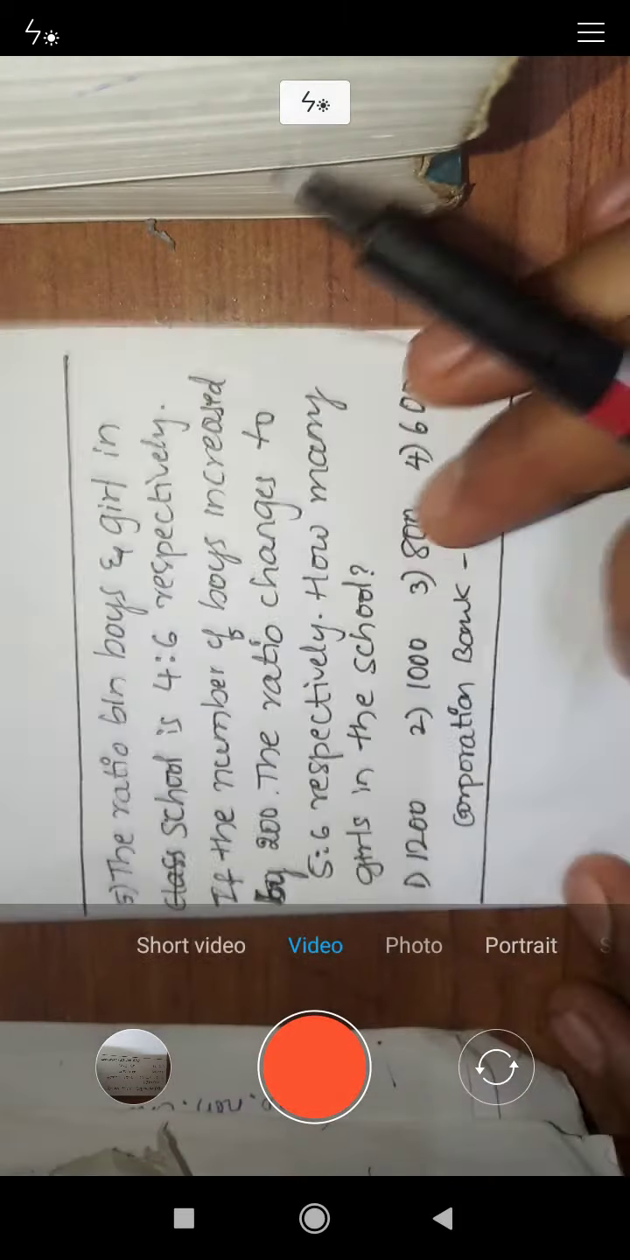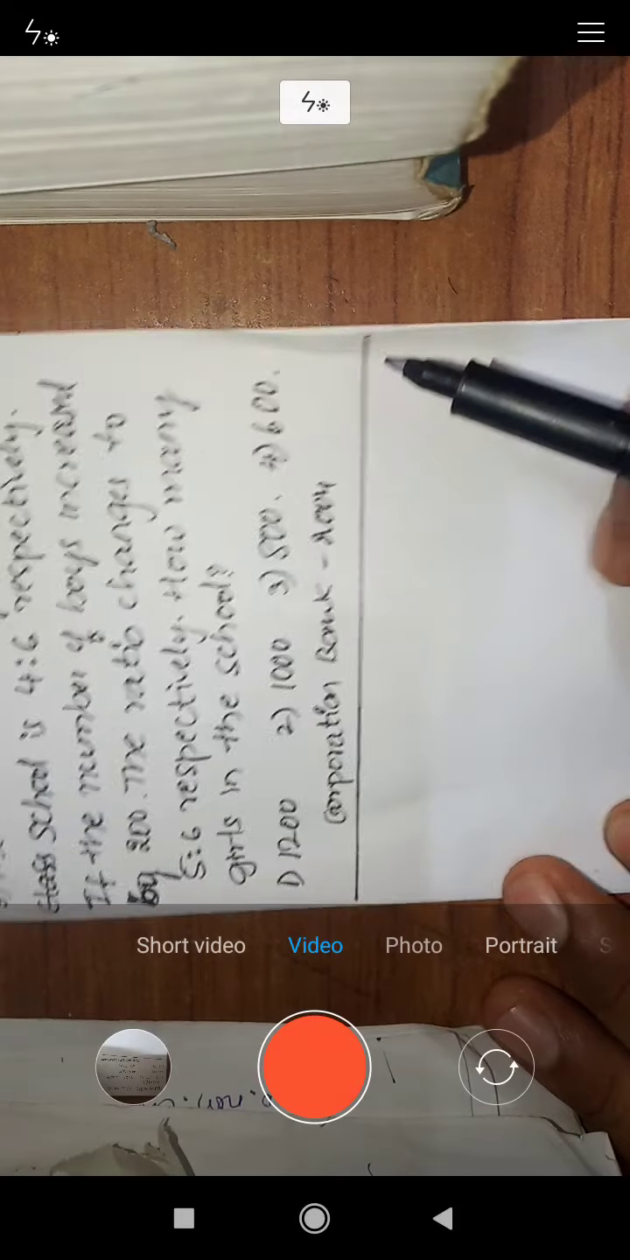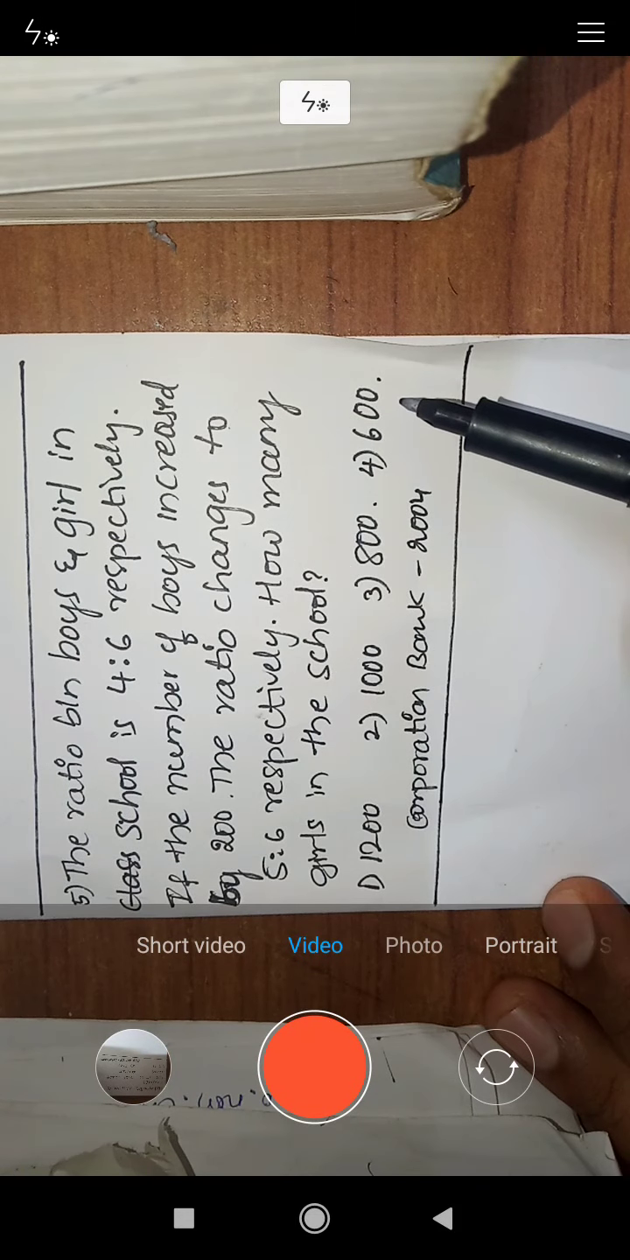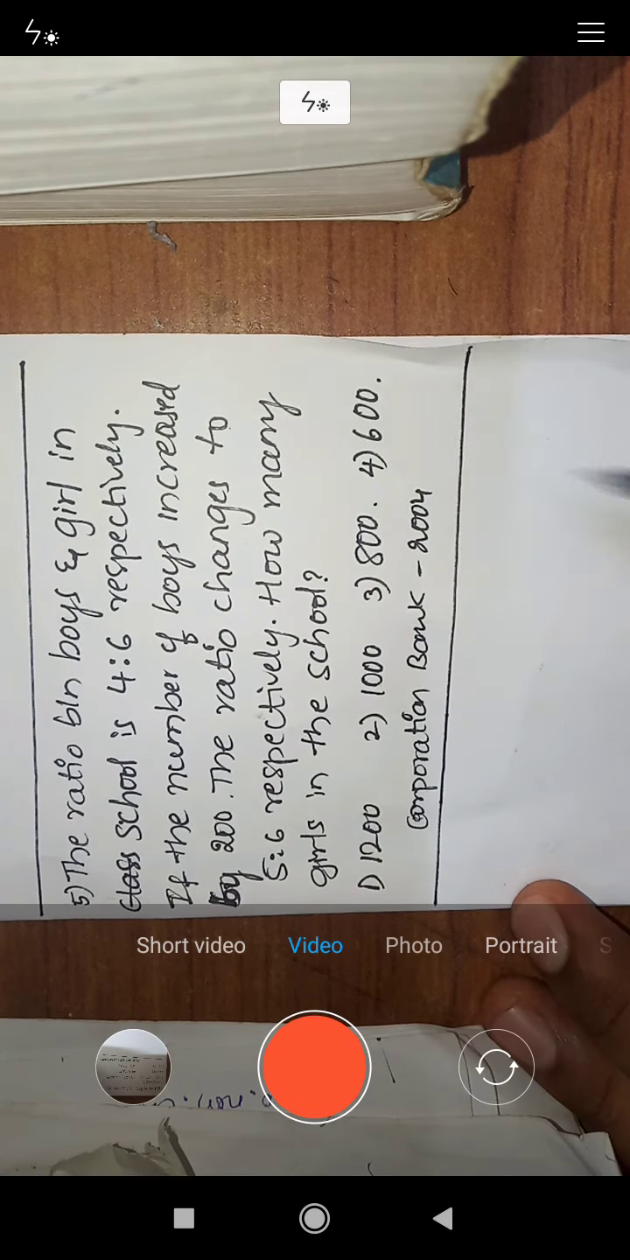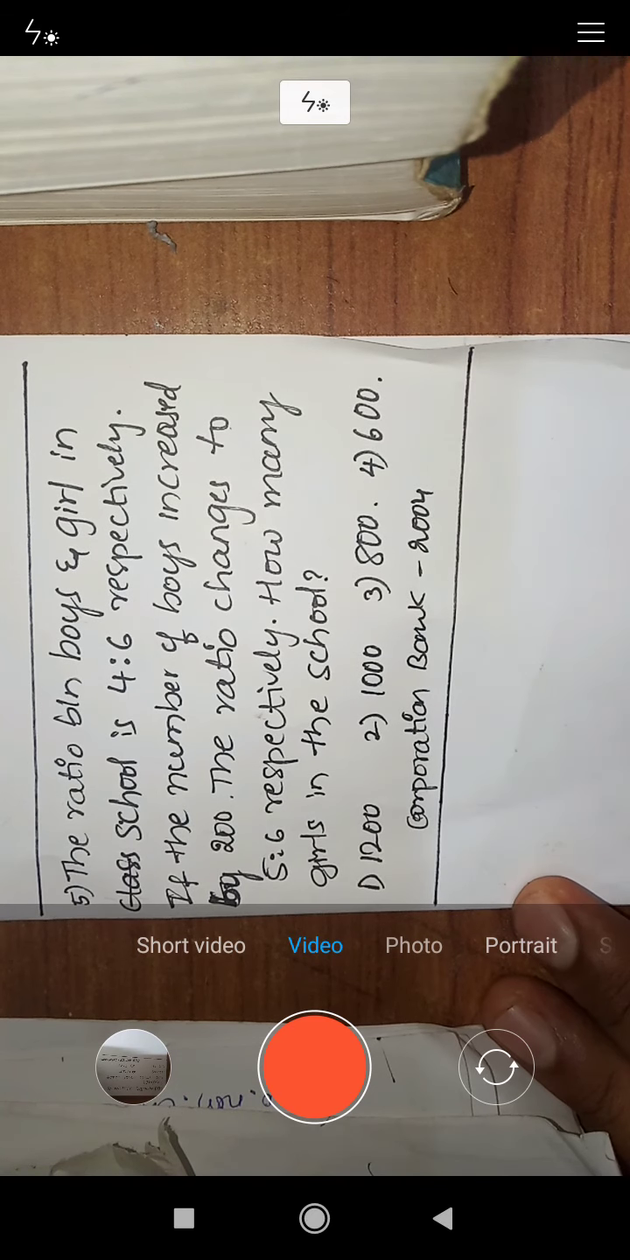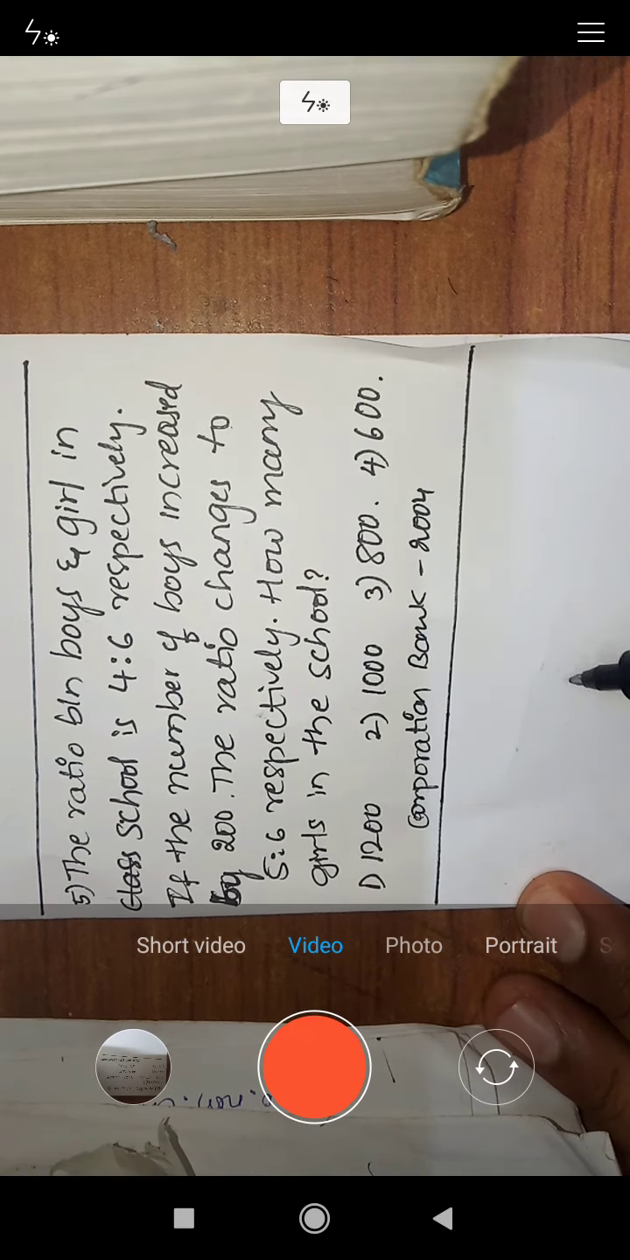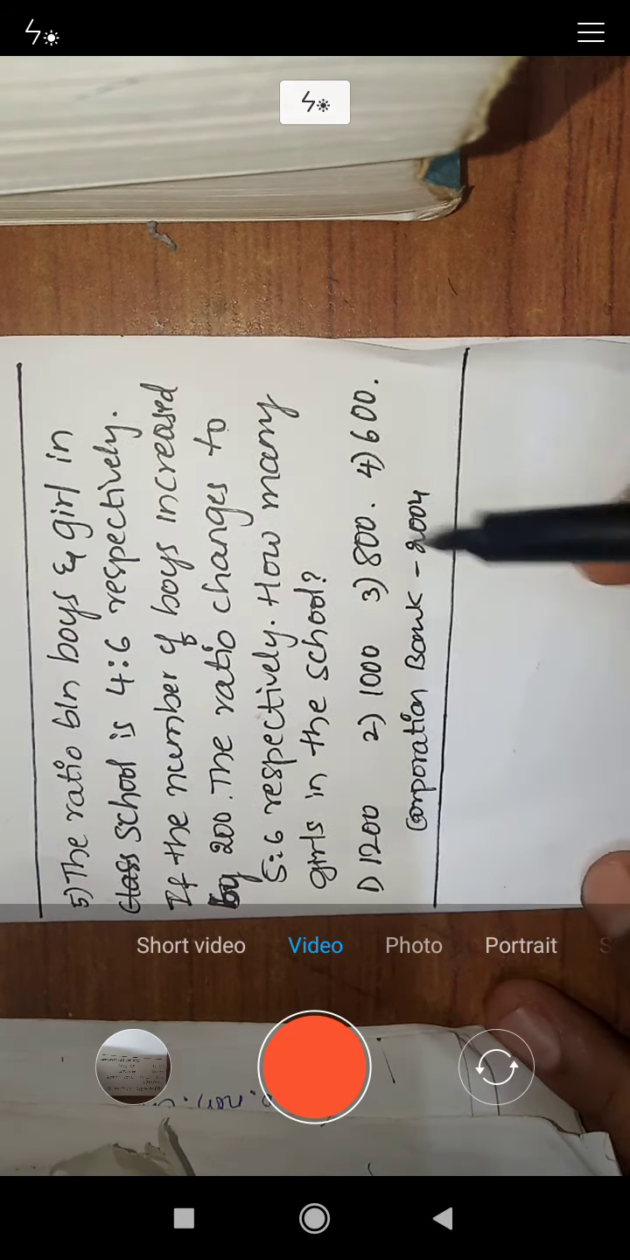And the last question: the ratio between the boys and girls in the class is 4:6 respectively. If the number of boys is increased by 200, the ratio changes to 5:6 respectively. How many girls are in the class is the question. This was asked in the Corporation Bank exam 2004.